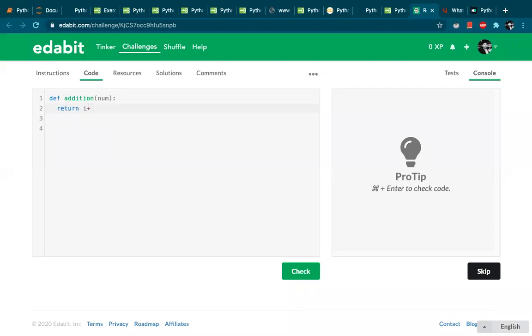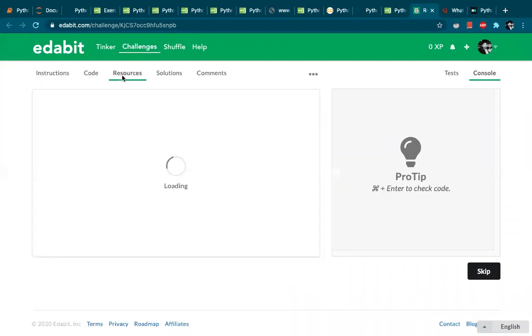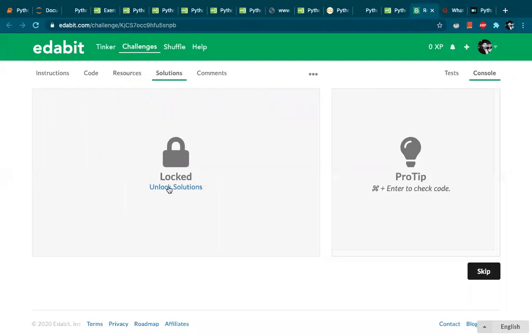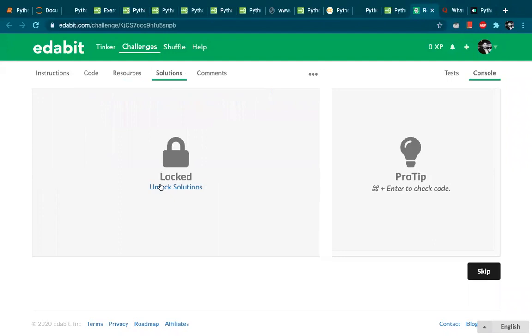So something like this. It'll just add on a number to it and it will return whatever the result is. Then, if you get stuck on a challenge, you can find the resources in this resources tab. Then you can find the solutions here. I think for solutions you might have to check, but the resources you can find here, whatever resources they have given.